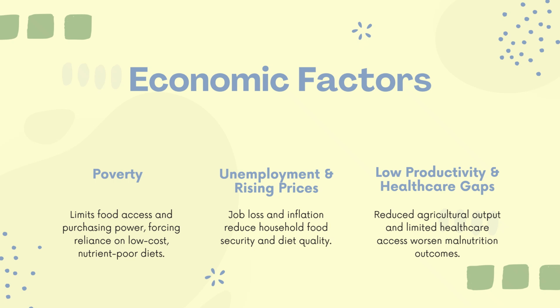So, the next one is low productivity and healthcare gaps. The reduced agricultural output and limited healthcare access worsen malnutrition outcomes. That means a reduced agricultural output reduces dietary intake of healthy foods, and there may be diseased conditions or communicable diseases or dietary deficiencies. But the people may have limited healthcare access, and it worsens malnutrition outcomes.